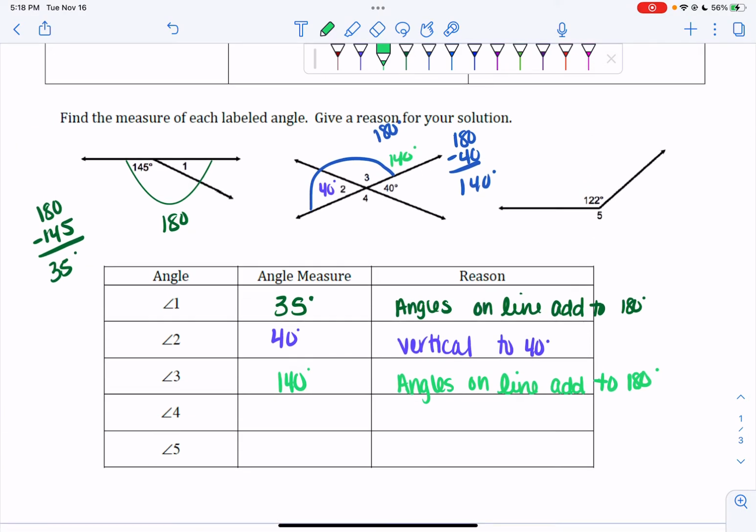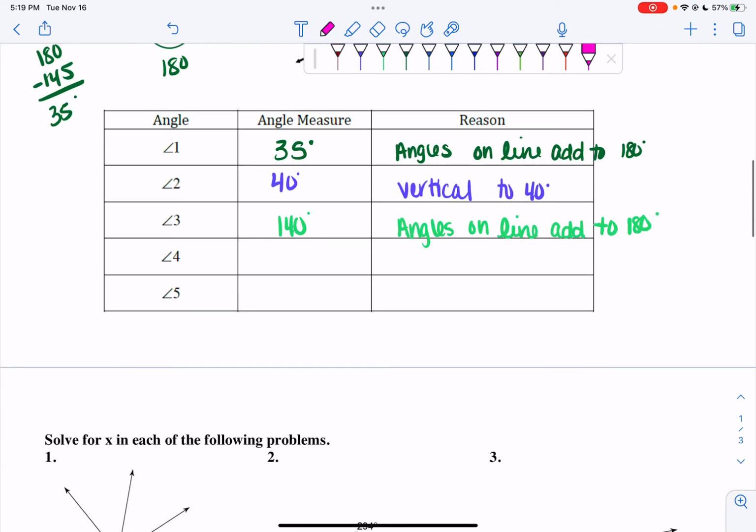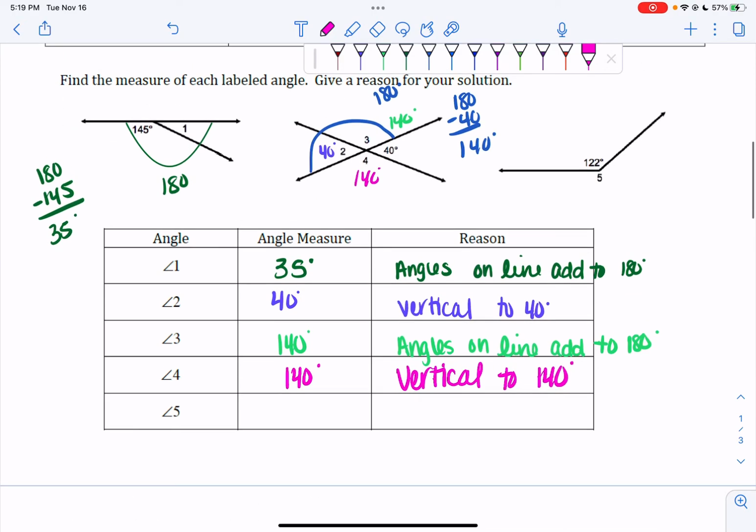Question number 4. I want to find angle 4. Well, if I look, I got vertical angles. Angle 4 is vertical to angle 3, so it will also be 140 degrees. And then number 5, we know that angles around a point add up to 360 because I can just draw a full 360. So I'm going to do 360 minus 122, which will give me 238 degrees.